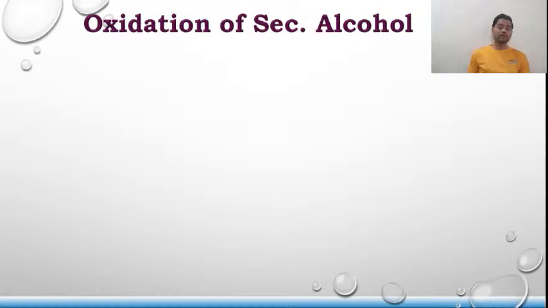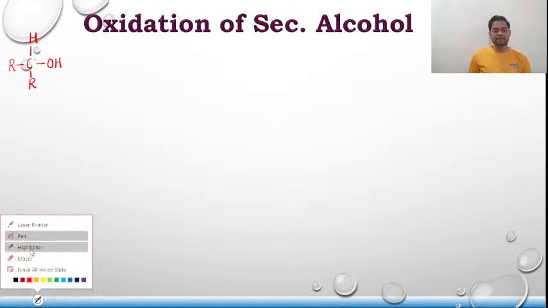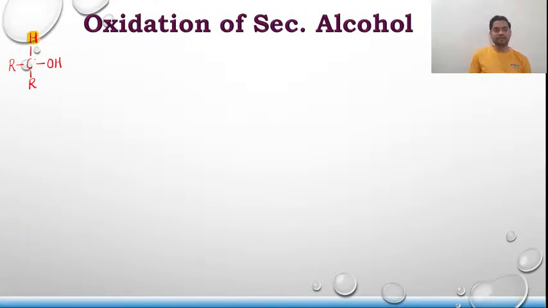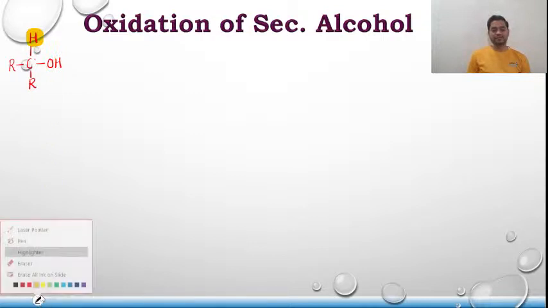Now, talking about the oxidation of 2-degree alcohol. It starts this way: R, C, R dash, with OH and H. If you see it carefully, I am highlighting this. This is an oxidizable hydrogen.